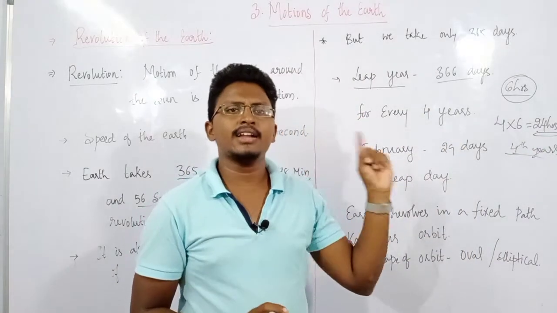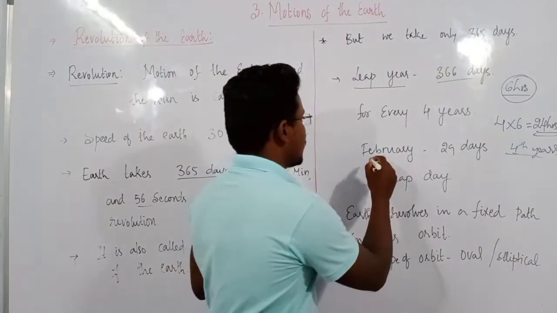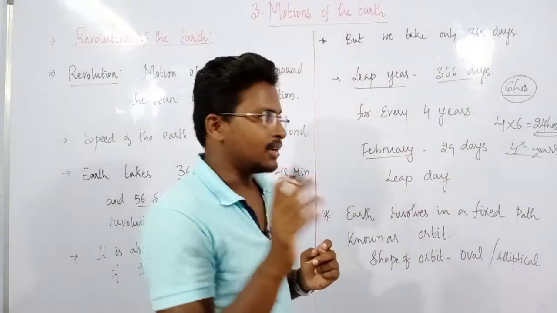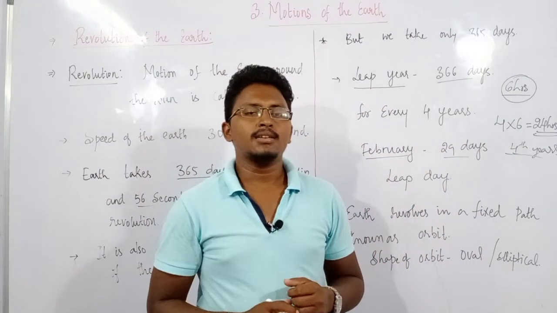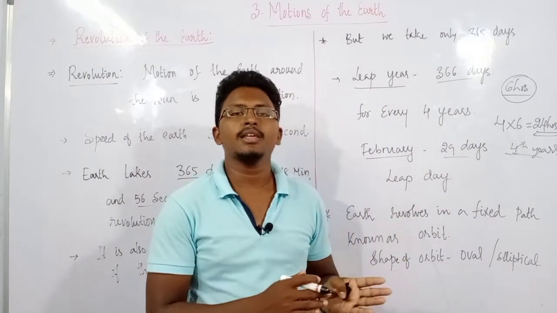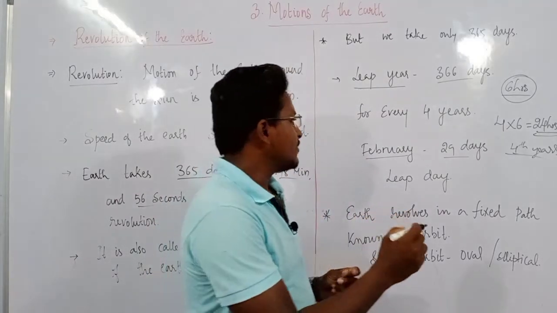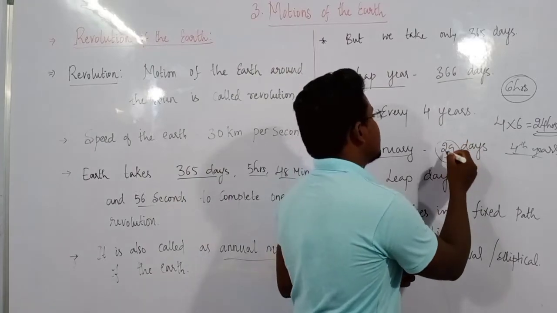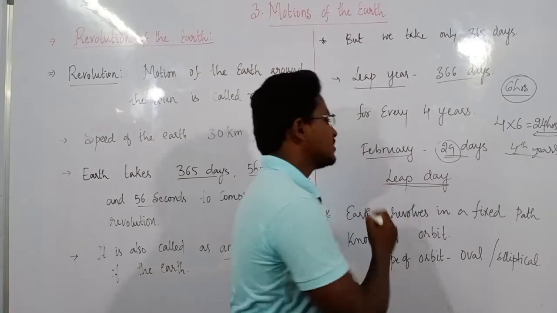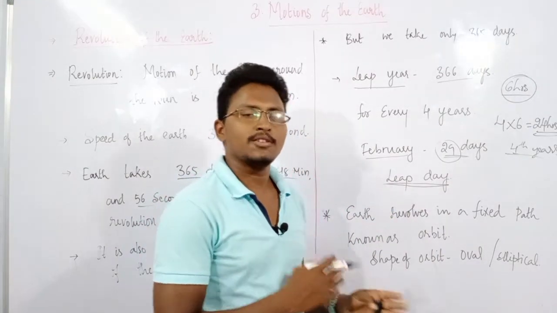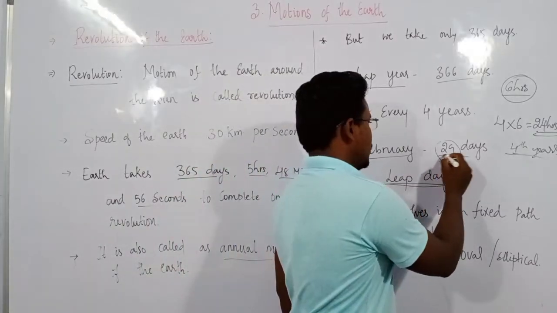Then where is this one extra day added? You all know, I think, it is added in the month of February. That is why in a leap year we have 29 days in this month, but in a normal year we have only 28 days. In the leap year we have this extra day, which we also call the leap day. So in the month of February we add this extra day, which makes 29 days.